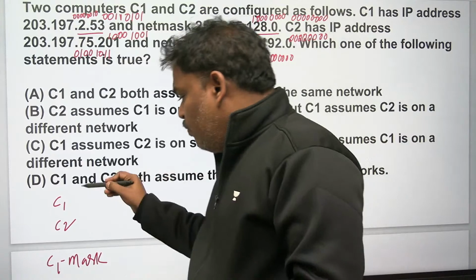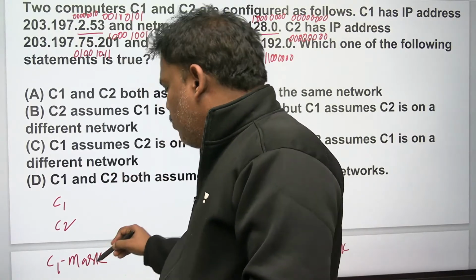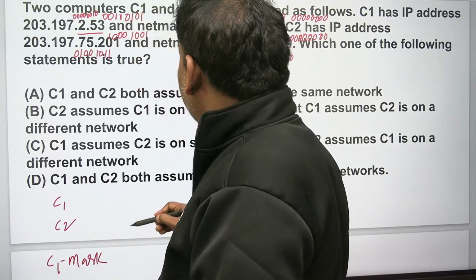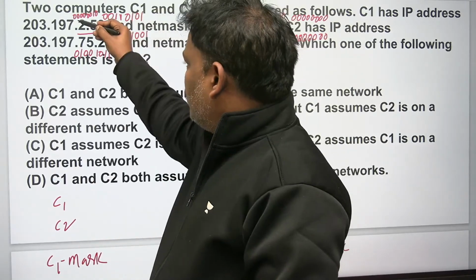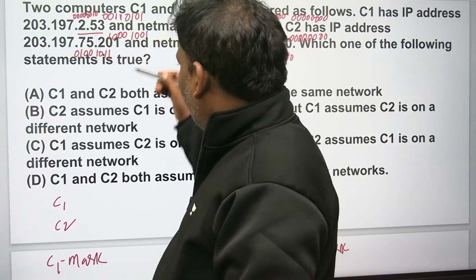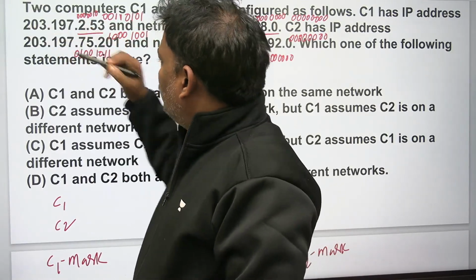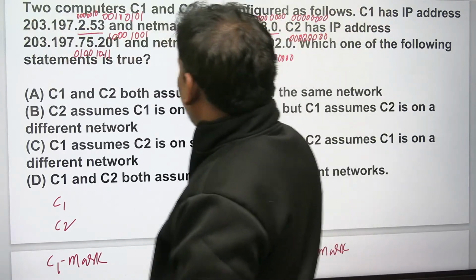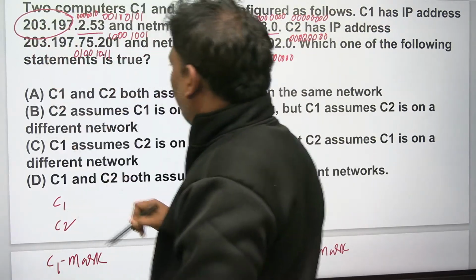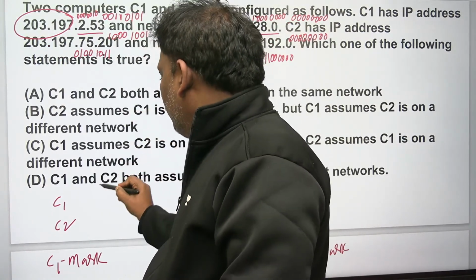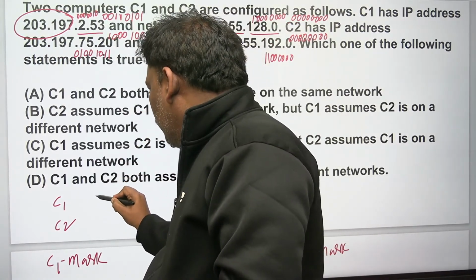See this one. C1, C2 with the C1 mask and operation. Right? Let me do. What is the C1? This is the C1, and the mask is there. Forget about the first 2 bytes, not required, because all are the same, right? Second 2 bytes you will take. So what is the answer? 2.53. See this one, 2.53.